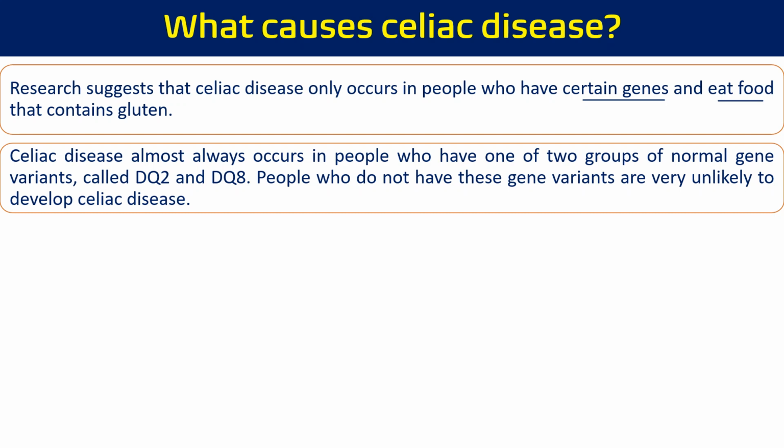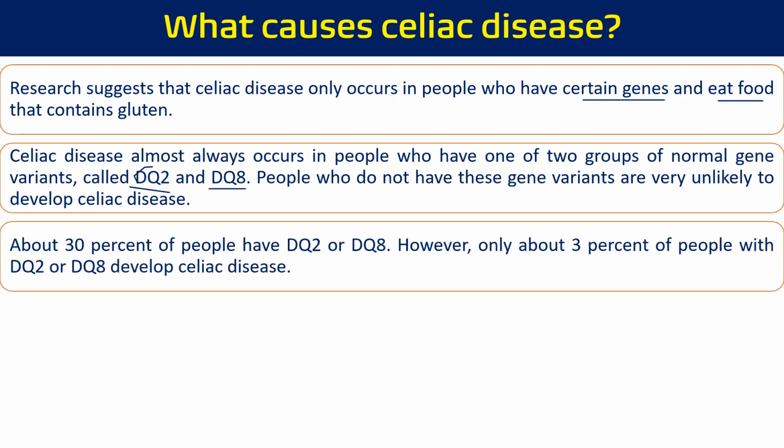So celiac disease almost always occurs in people who have one or two forms of normal gene variants, that is, DQ2 or DQ8. These are variants of the HLA genes. So people who do not have these two variants, DQ2 or DQ8, are very unlikely to develop celiac disease. Any person having these two variants is at very high risk of getting celiac disease.